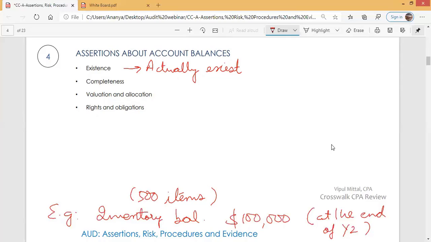Completeness. That is, there are no misses. We have reported all inventory that we have. If we have inventory at 5 locations, we have included all the inventory. If we have inventory of 500 items, we have reported all 500 items. It is not that we have inventory of 700 items, but we have reported inventory of 500 items. No. It is not that we have inventory at 10 different locations, but out of those, major locations are 8, so we have reported inventory at those 8 major locations. No, we have reported inventory at all 10 locations. It is complete. There are no misses.